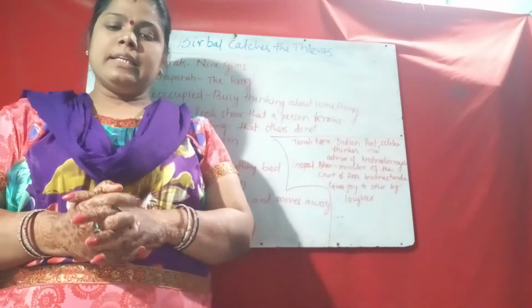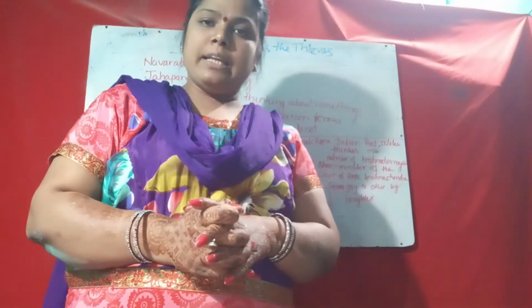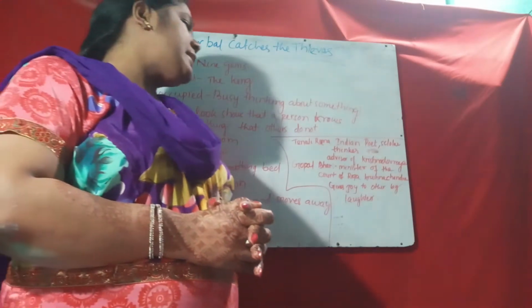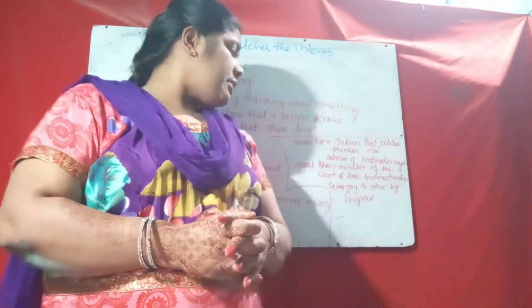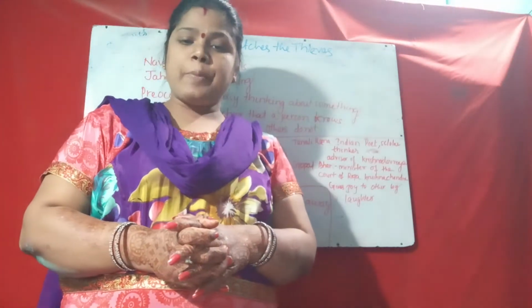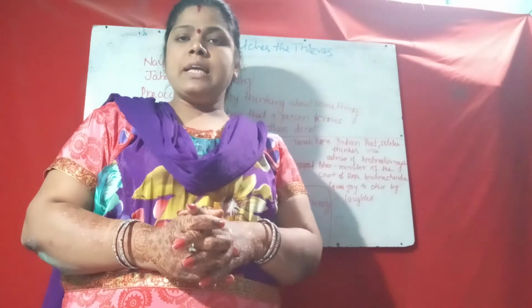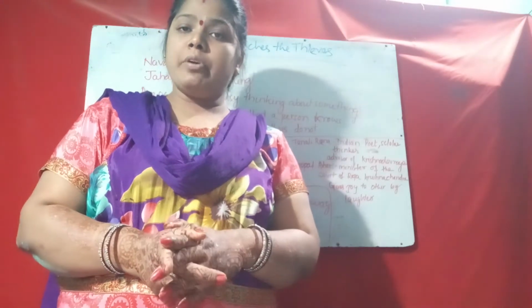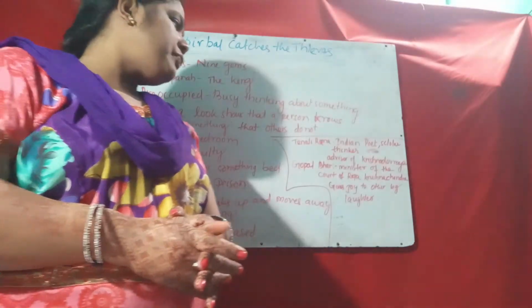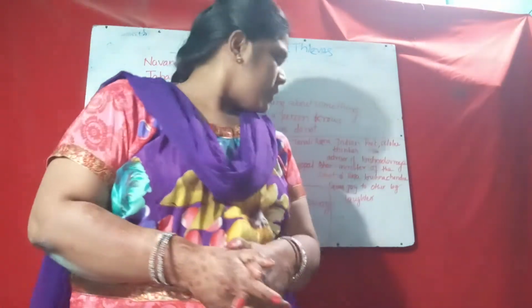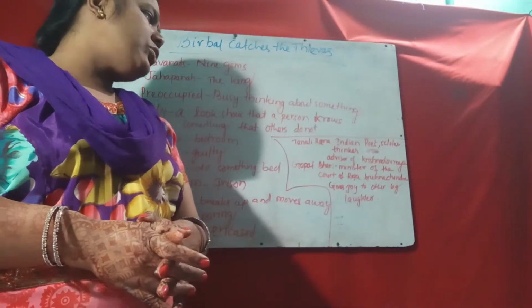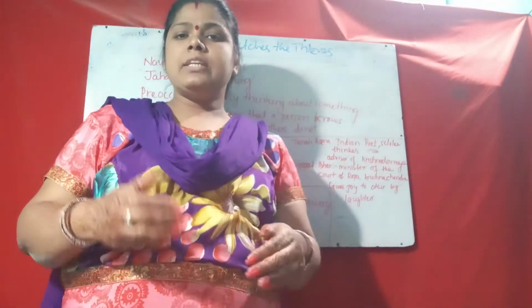Okay, then another name is given here: Tenali Rama. So who is Tenali Rama? He was an Indian poet, scholar and thinker, and he was also an advisor, or minister, of King Krishna Deva Raya. Like Birbal, another name is given: Gopal Bhar. So who is Gopal Bhar? Gopal Bhar is also a minister in the court of Raja Krishna Chandra, and he also gives joy to others by laughter.